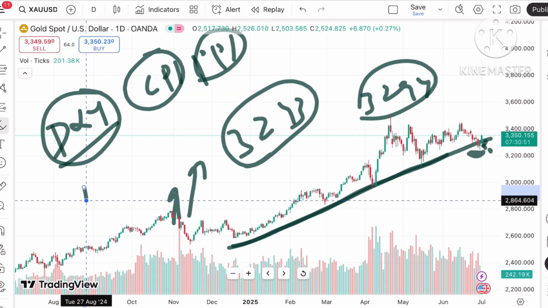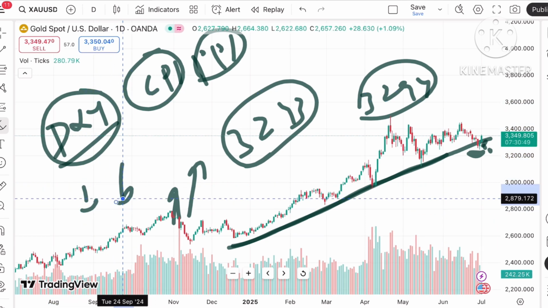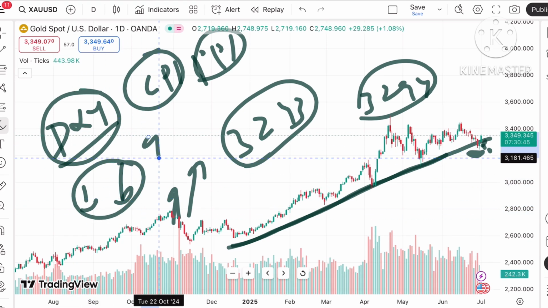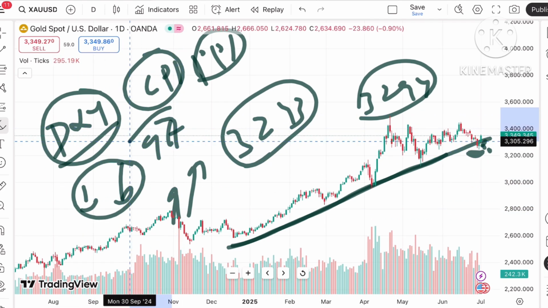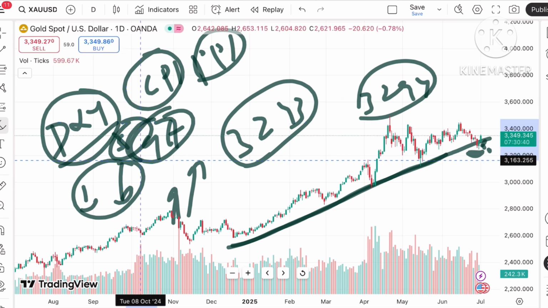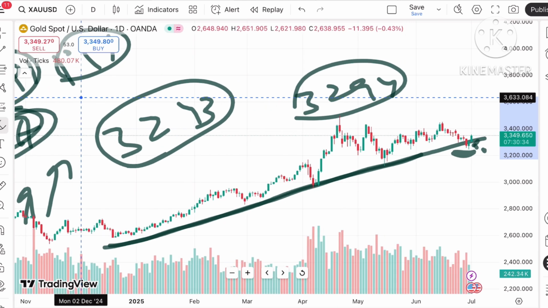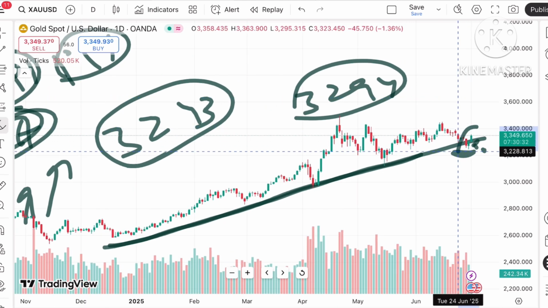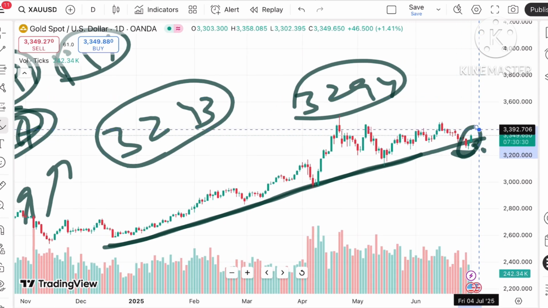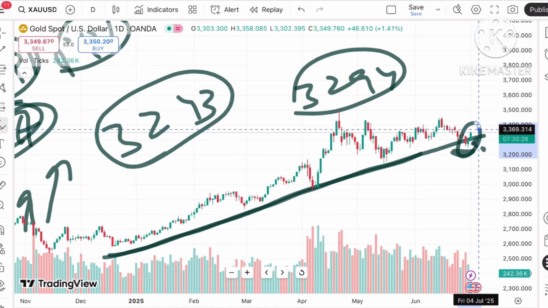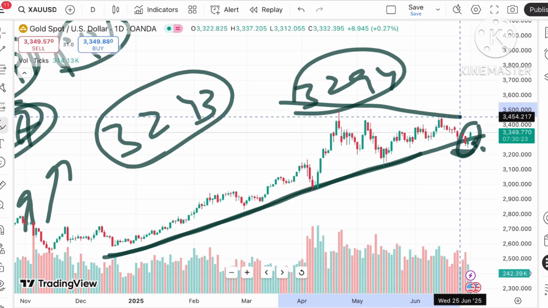The dollar index is continuously moving down. After a long period we have seen the price come below a level of $97. The price has come below 97, and that is where we have seen the gold price rising. This is one of the factors, and we have seen a continuous upside for 2 days. Now, two things you have to understand here: there is a pattern forming.